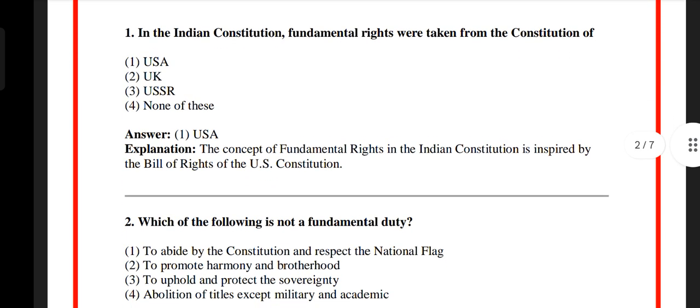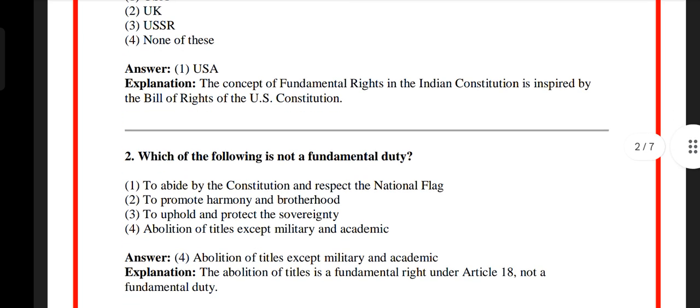Question number 2. Which of the following is not a fundamental duty? Option 1 to abide by the Constitution and respect the national flag. Option 2 to promote harmony and brotherhood. Option 3 to uphold and protect the sovereignty. Option 4 abolition of titles except military and academic. The answer is option 4 abolition of titles except military and academic. The abolition of titles is a fundamental right under Article 18, not a fundamental duty.